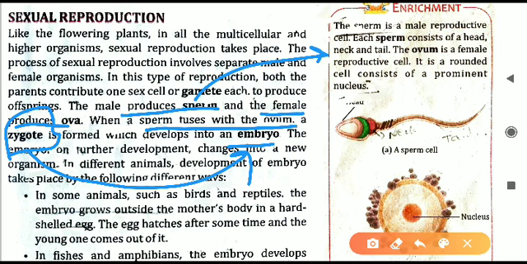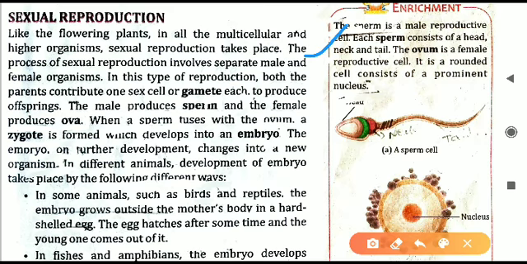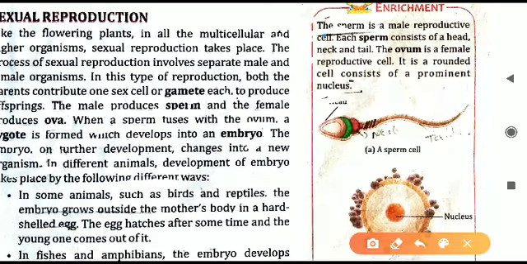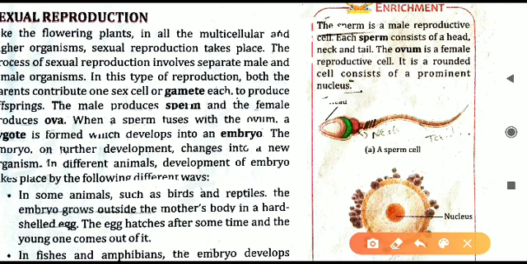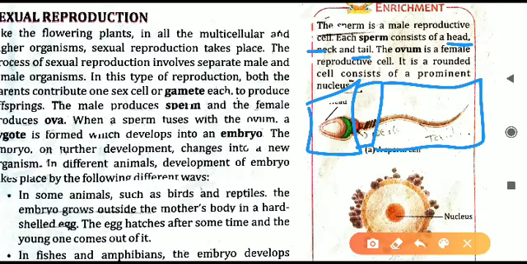So what is this sperm and what is this ovum? Let us see the box that is given on this side. The sperm, as I told, is the male gamete, the male reproductive cell. If you observe this cell in the diagram, you can see the sperm cell is shown. Its body is divided into 3 parts, that is head, neck and tail. The front part is called the head, the second part is called the neck, and the remaining part is called the tail. The head has various reproductive information, next is the neck, and last is the tail. The tail helps in movement only.